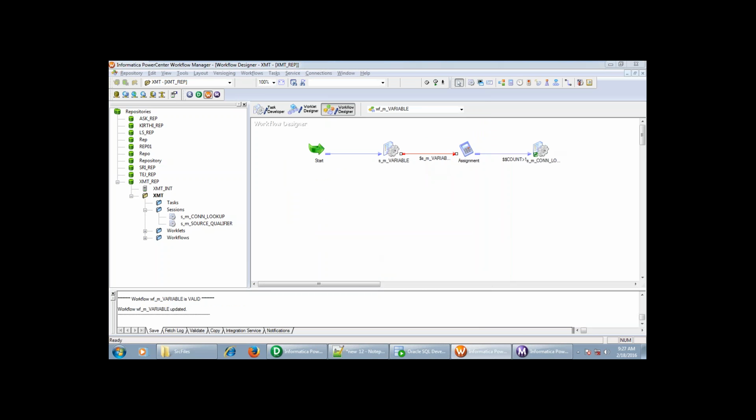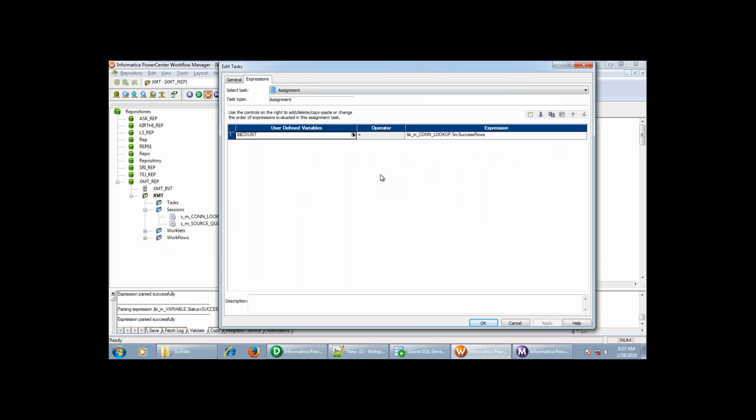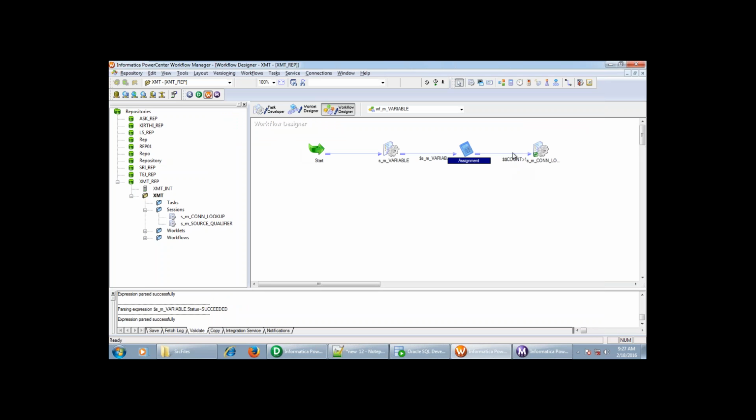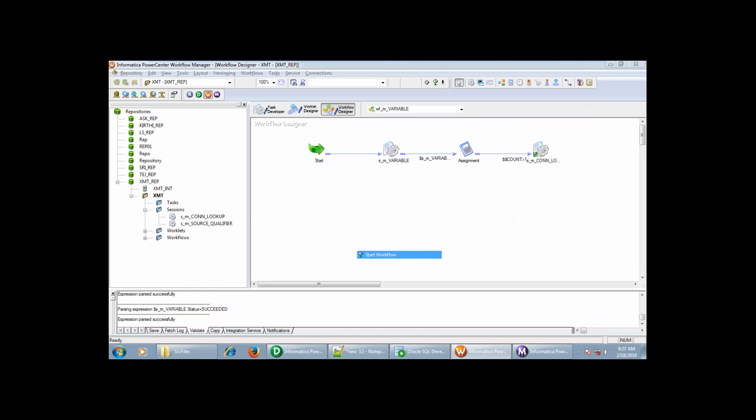Based upon the success, if this has succeeded, it will trigger this assignment task, and with it I'm going to assign the number of success rows to this count variable defined at the workflow level. Now if this count is greater than 1, then only I am going to execute this session. Let me save this and start the workflow.